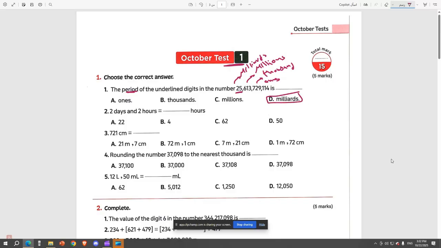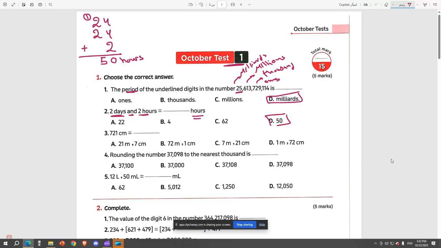Okay. Question number 2, it says 2 days and 2 hours. That's how many hours? So how many hours in a day? We have 24, and we have another 24 hours because that's 2 days. And then we have also 2 hours. So you know better than me how to do the sum. So 4 plus 4, bravo, 8, plus 2 is 10. So you put the 0, carry 1. So 1 plus 2, 3, plus 2 is 5. So that's 50 hours.